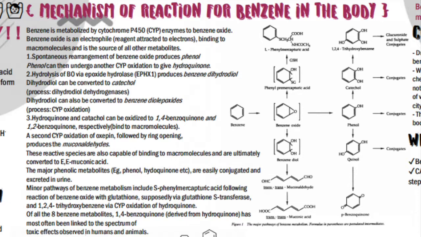There are many reactions that benzene goes through to form benzene metabolites, namely eight, with 1,4-benzoquinone derived from hydroquinone most often being linked to the spectrum of toxic effects observed in humans and animals. One of the essential reactions is benzene being metabolized by cytochrome P450 CYP enzymes to benzene oxide. Benzene oxide is an electrophile reagent attracted to electrons and is the source of all other metabolites.